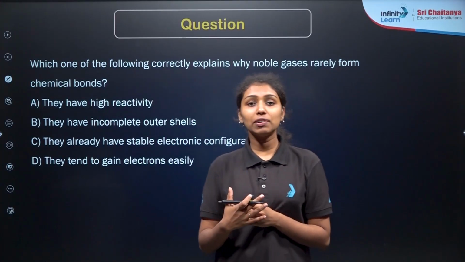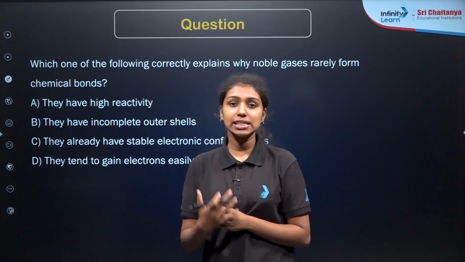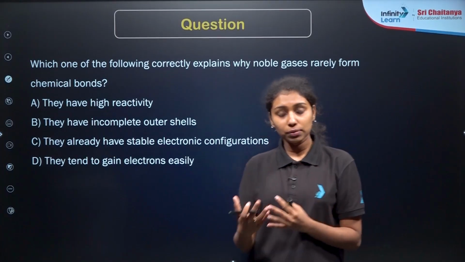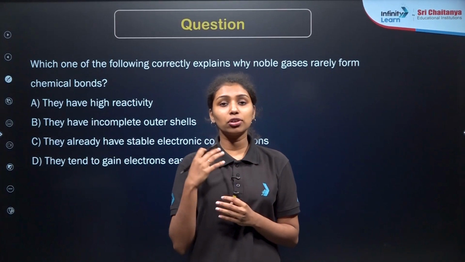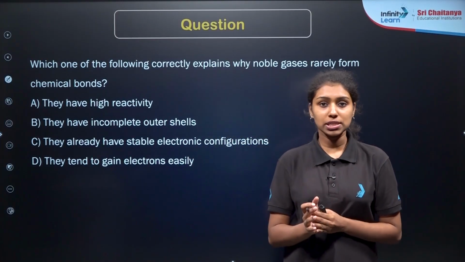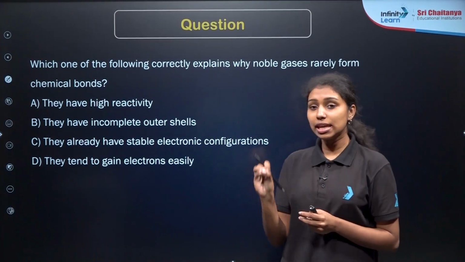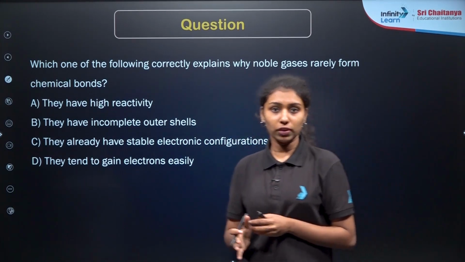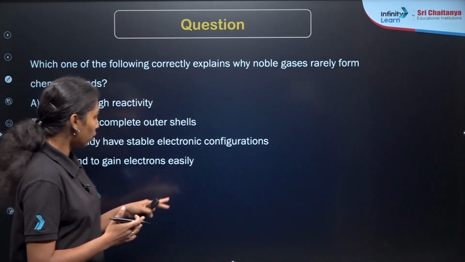So as we already know, whenever we are discussing chemical bonds, these chemical bonds are formed for the sake of stability, right? If any of the compounds want to complete the octet, they will undergo chemical bond formation, right? But in the case of noble gases, they have already completed it. They already have the stable electronic configuration, right?